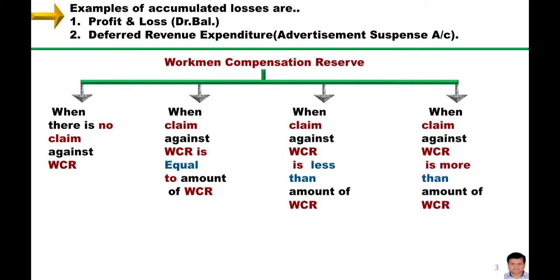Number two, when there is a claim equal to the amount of the workmen compensation reserve. Third, when the claim against the workmen compensation reserve is less than the amount of the reserve. And the last case can be when the amount of the claim is more than the amount of the workman compensation reserve. So one by one we will discuss the accounting treatment of each case.